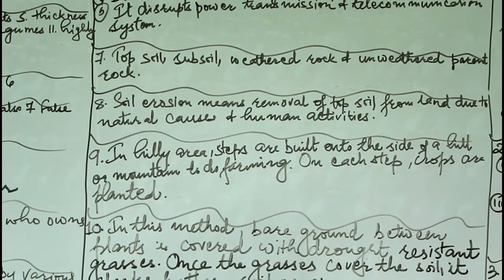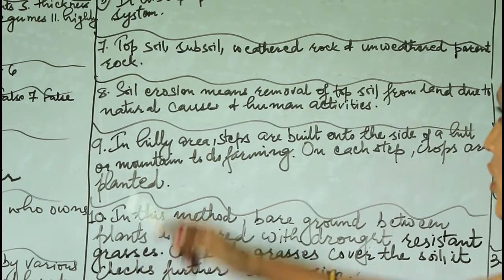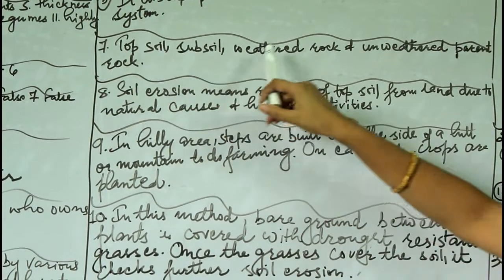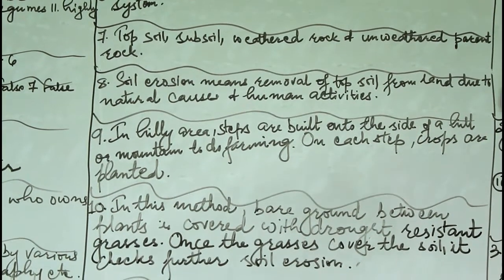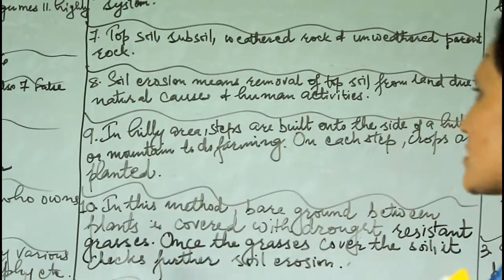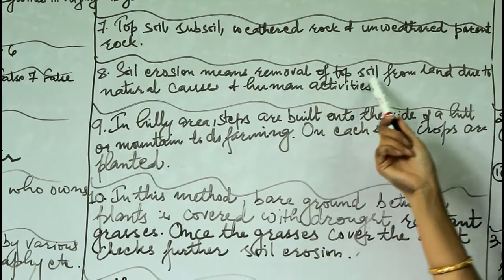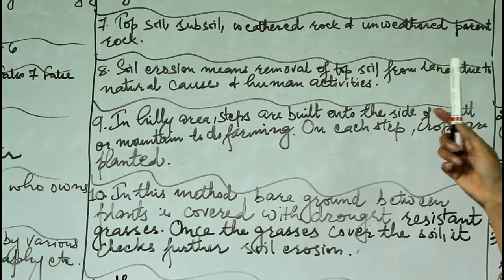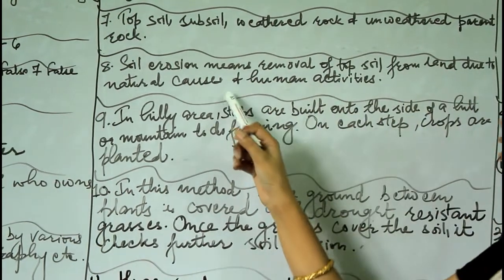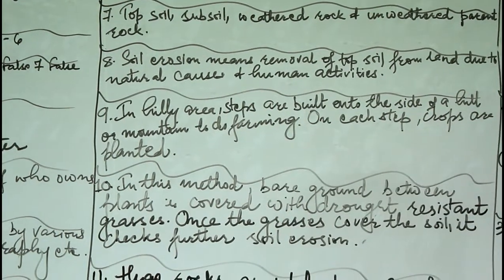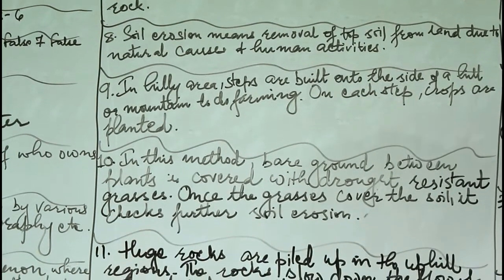Number 7, name the 4 different layers of the soil: topsoil, subsoil, weathered rock and unweathered parent rock. Question number 8, what is soil erosion? Soil erosion means the removal of topsoil, the humus, the nutrients, from land due to natural causes and even by human activities.